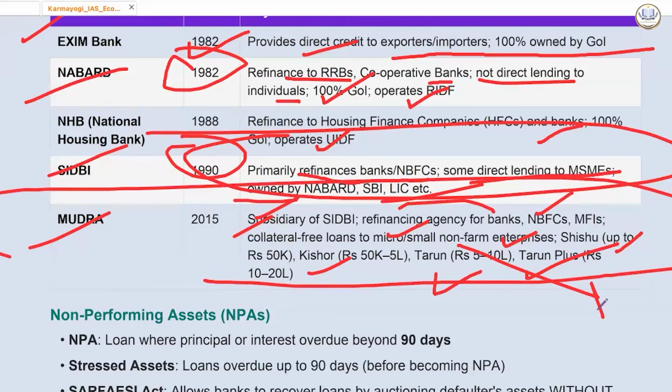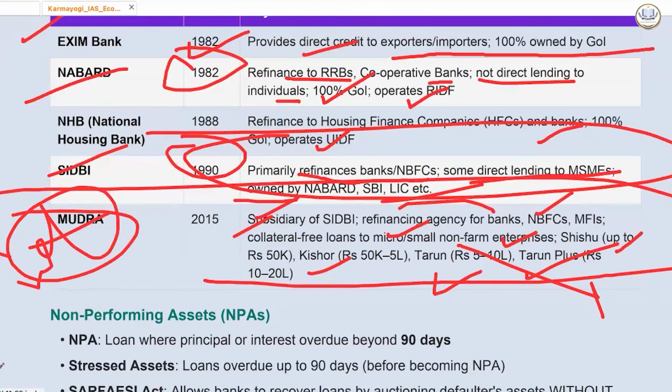What is refinancing? If I ask you what is refinancing, see, concept clear karke we will go. Refinancing is a financial process where a borrower replaces an existing debt obligation with a new one under different terms. That is one meaning. But in terms of banking, what is it? In the cooperative sector, there will be an apex body like NABARD.